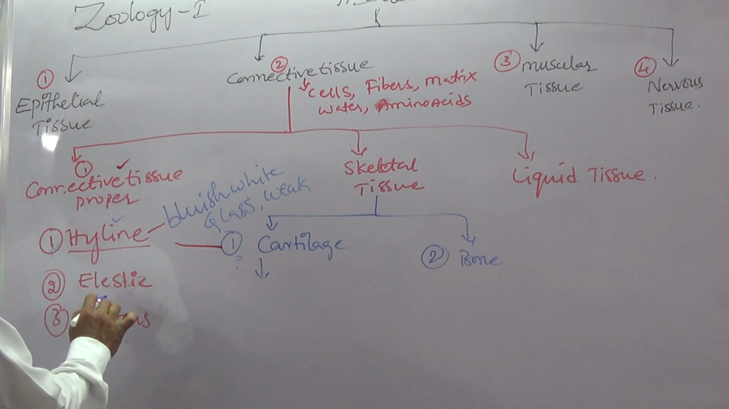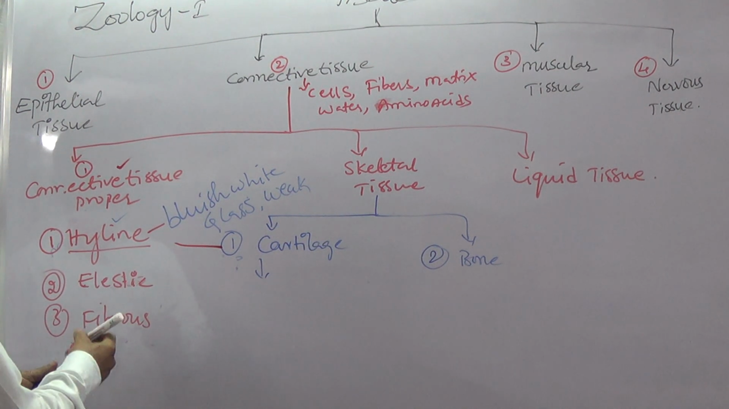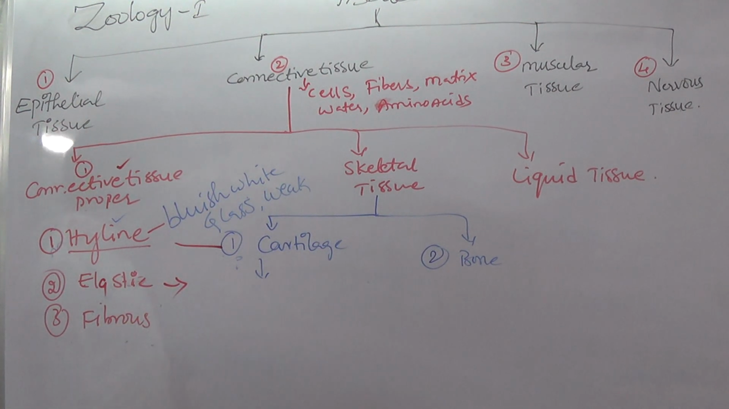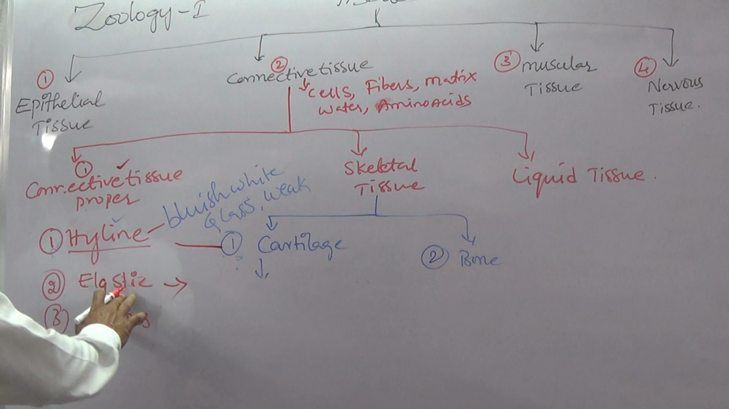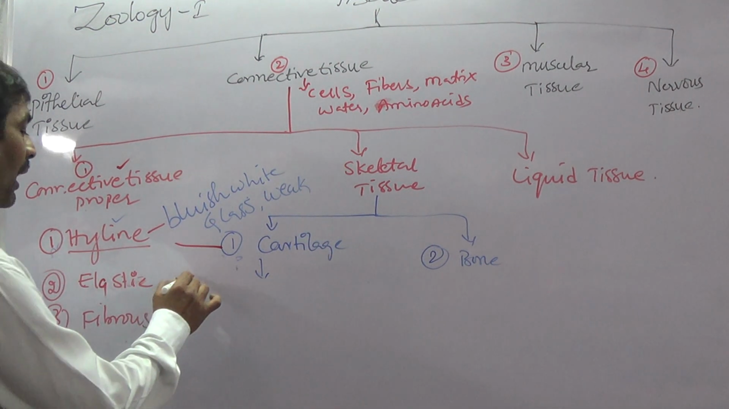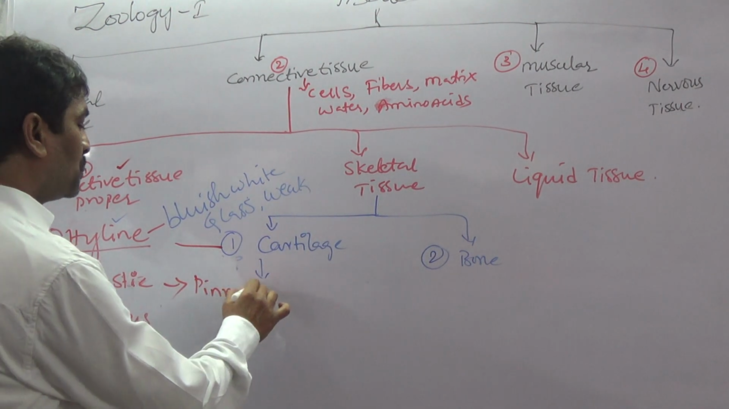Next, elastic cartilage. This elastic cartilage has elastin fibers. So this elastic nature allows contraction and relaxation. This tissue has elasticity. Elastic cartilage is found in the pinna, the external ear, and the eustachian tube.